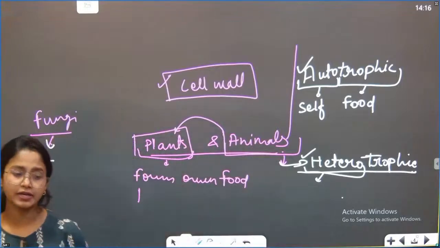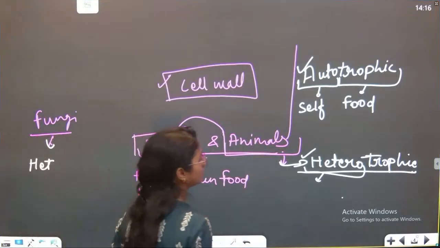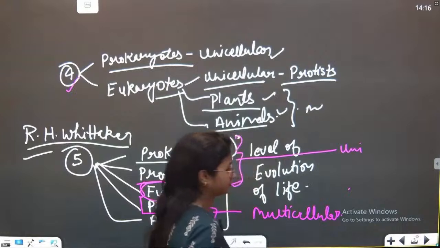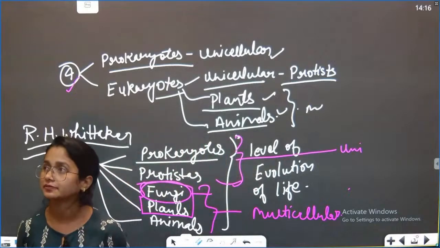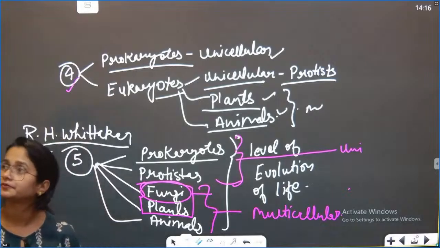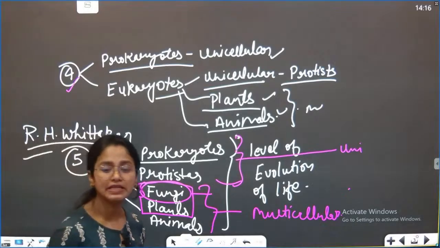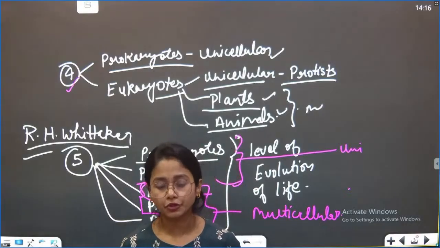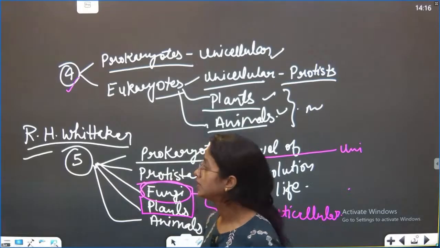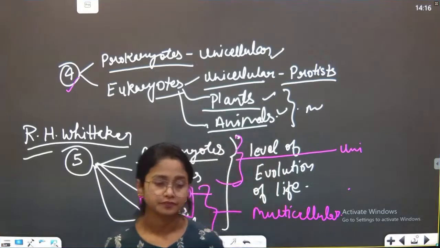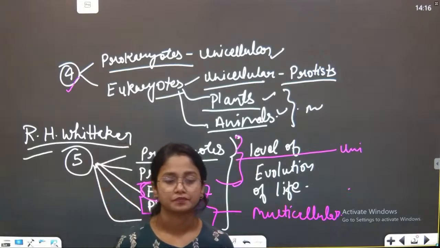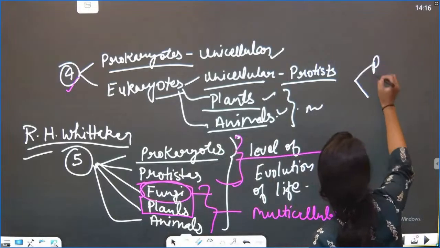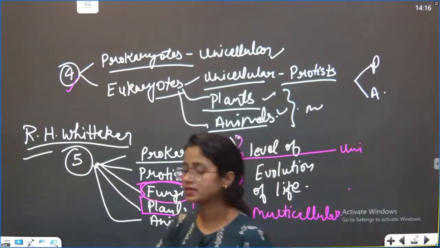All the living organisms earlier were classified mainly into two groups, plants and animals.